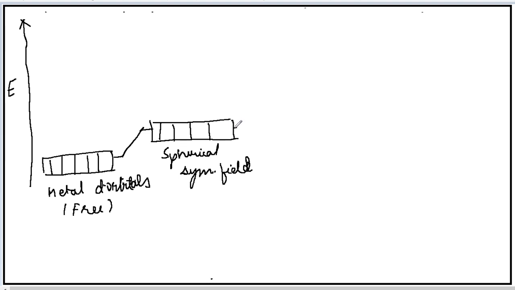Now further, in presence of ligand, they will undergo splitting. As I told you, they will split.